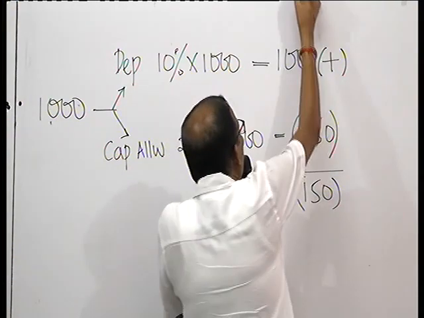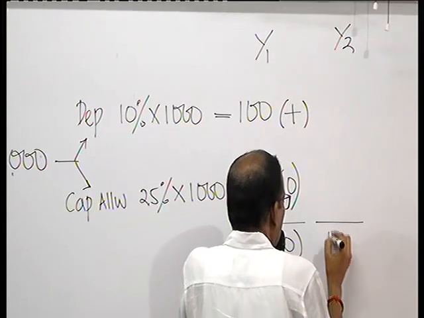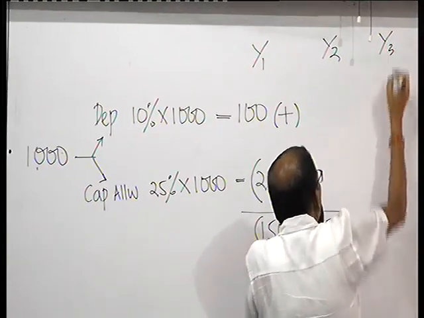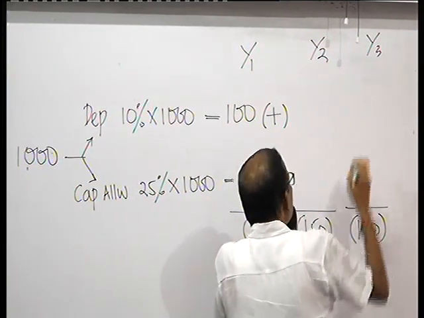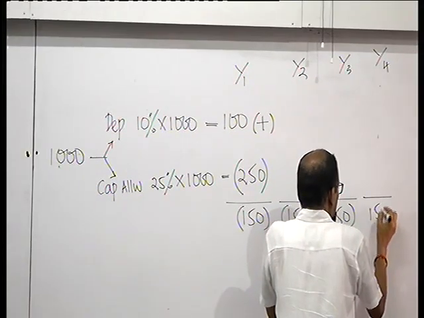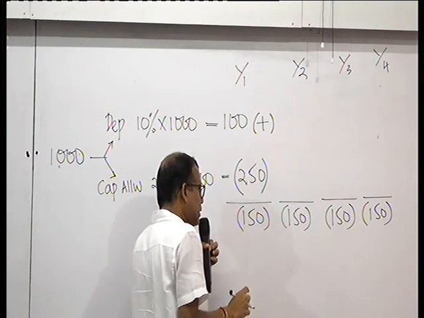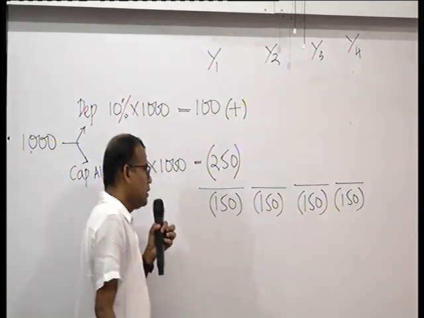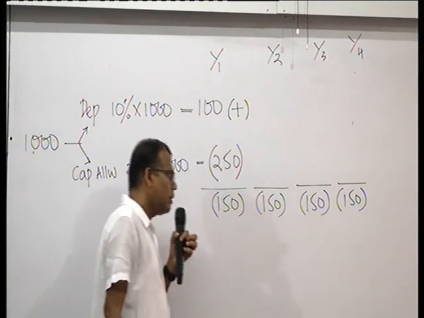Second year also, this is year 1, and in year 2 also the same thing happens. You have a relief. Year 3, you have a relief, same way. Year 4 also, your capital allowance is higher than the depreciation, so you have been able to reduce your income tax liability in the first 4 years. Taxable profit has been reduced by 150 each in all 4 years.